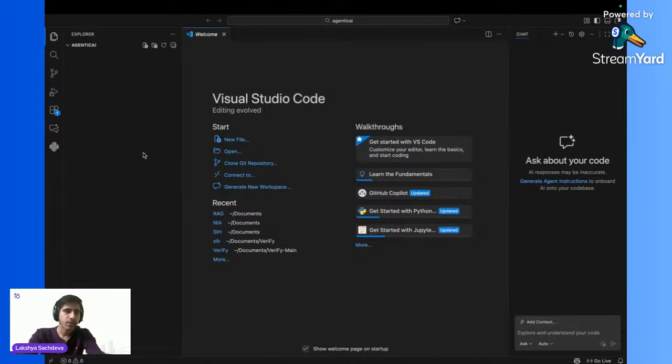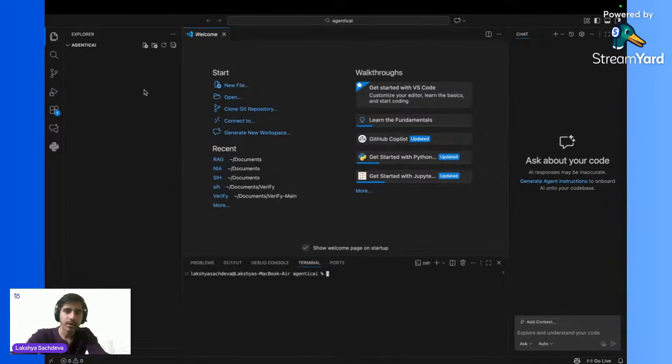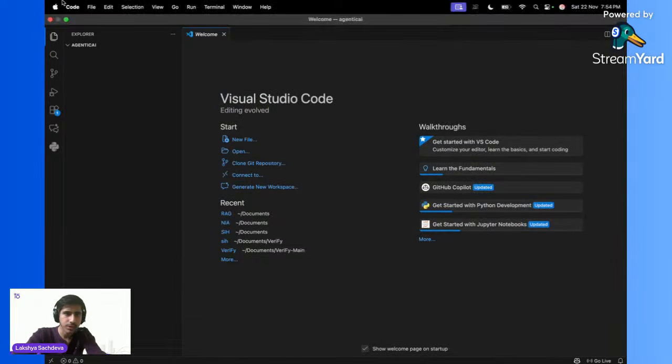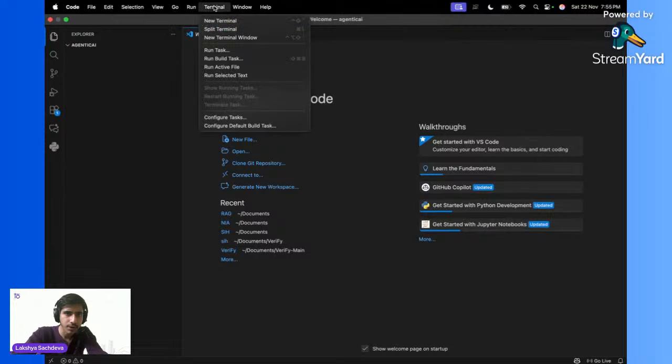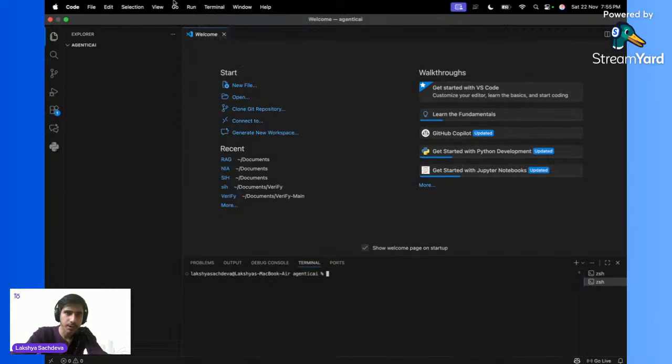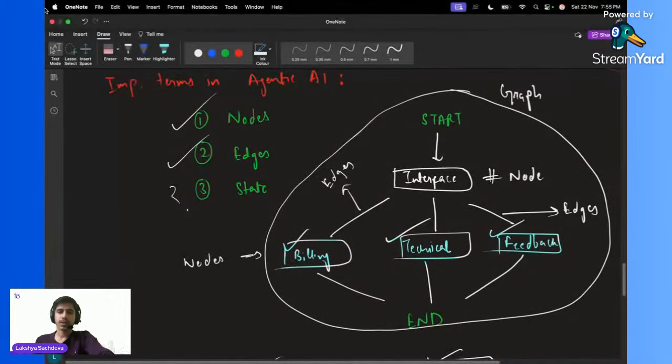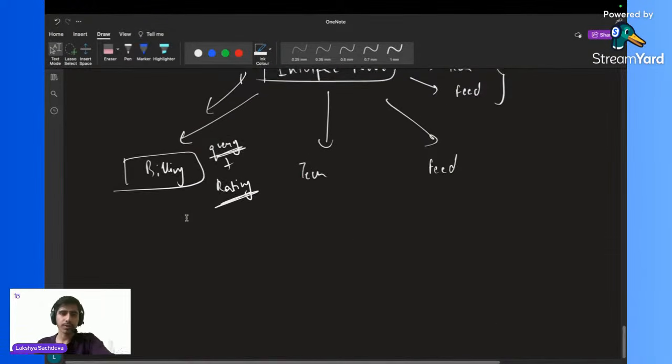Great. So after opening VS Code, let's create the structure. First, you can open the terminal. For those who don't know how to open it, go to the terminal menu over here and click on new terminal. After opening the terminal, you have to create a virtual environment. Now, what is a virtual environment? Let me quickly explain.